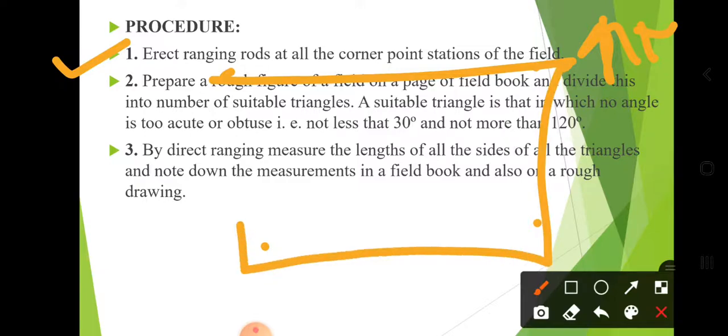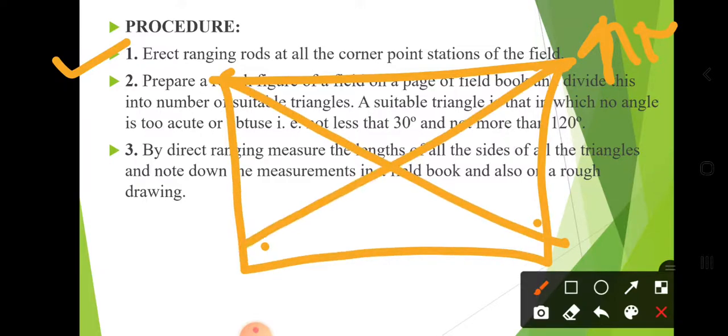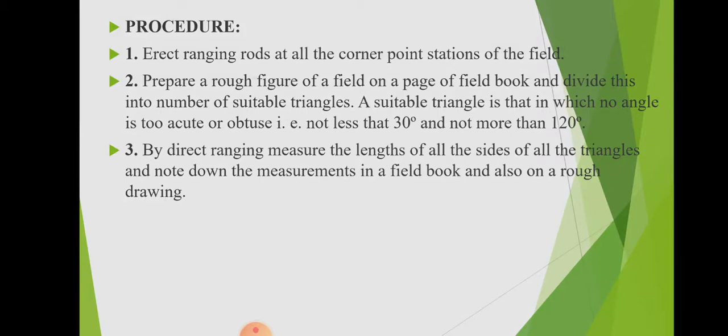If we are taking the baseline from the center, then automatically there are triangles 1, 2, 3, 4. A suitable triangle is one in which no angle is too acute or too obtuse, that is, not less than 30 degrees and not more than 120 degrees.